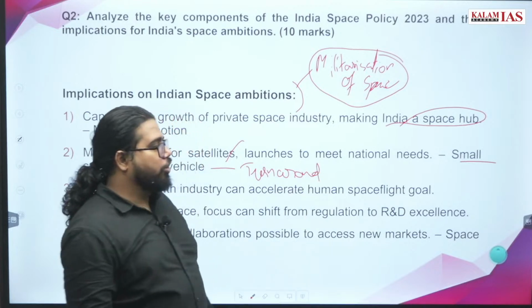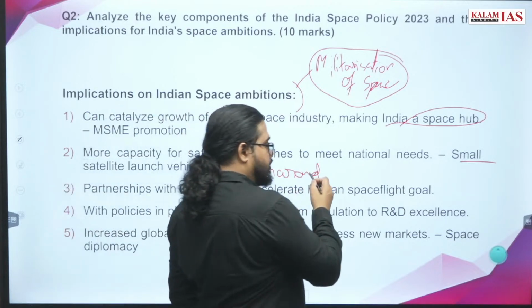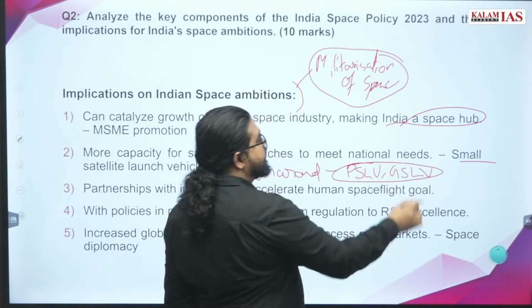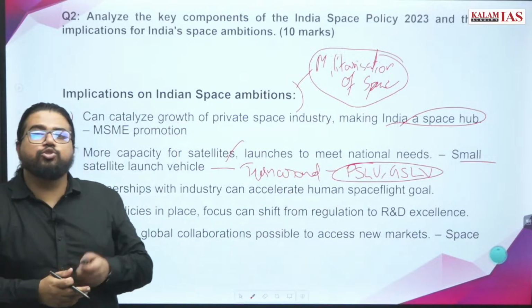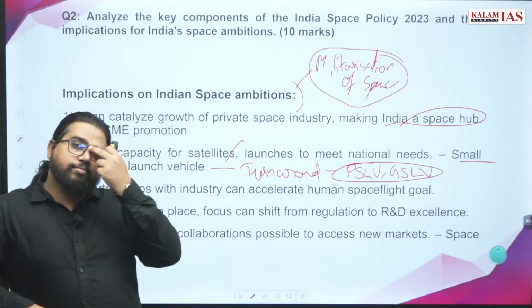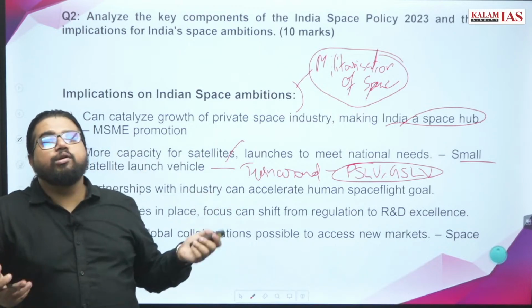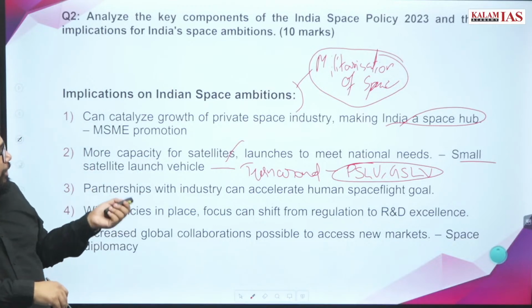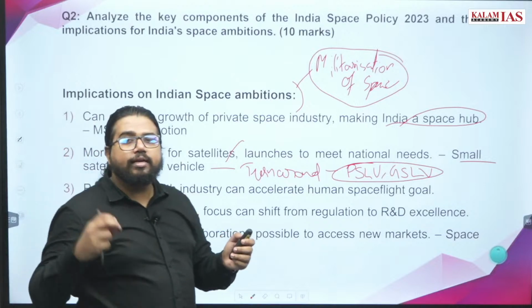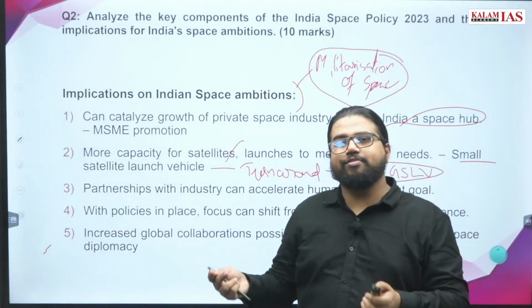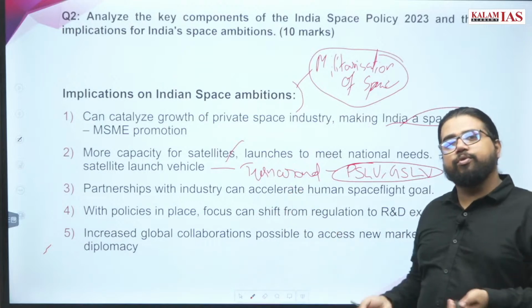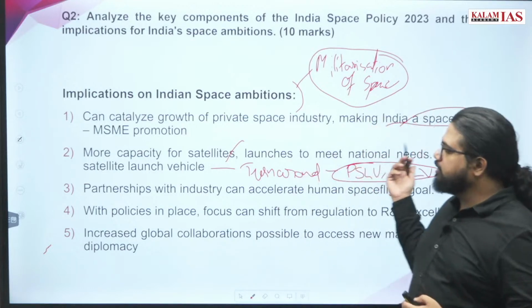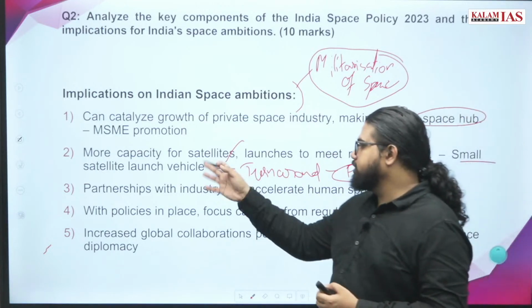What are the other launch platforms we already have? That is the PSLV and GSLV. The total turnaround time of PSLV and GSLV is too huge. It takes around a few months to assemble all the systems and get ready for a launch. So these kinds of things can be avoided. With the small satellite launch vehicle, you can prepare for a launch within even 45 days or so, and get the supply chain into work. With this objective, the small satellite launch vehicle was launched last year.